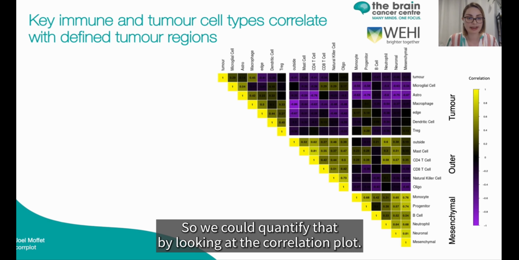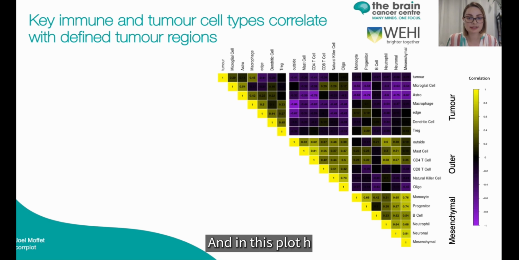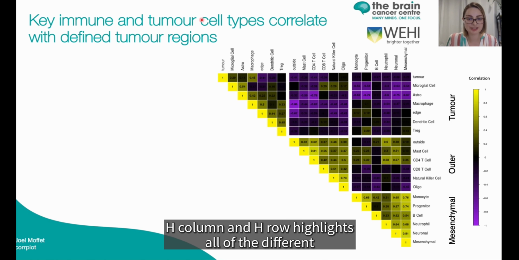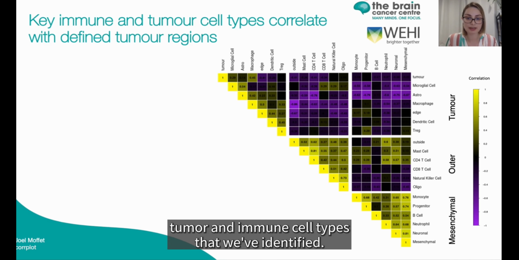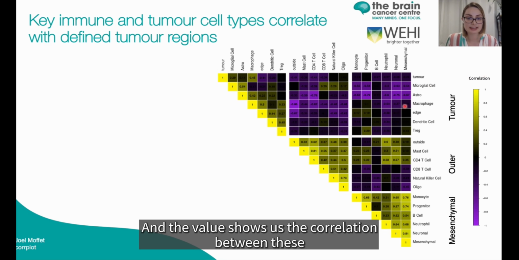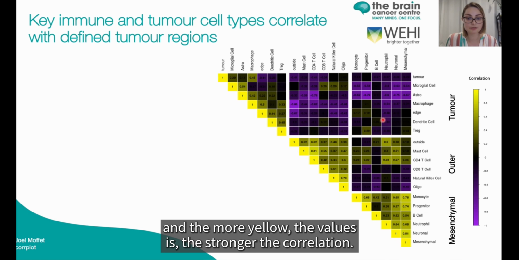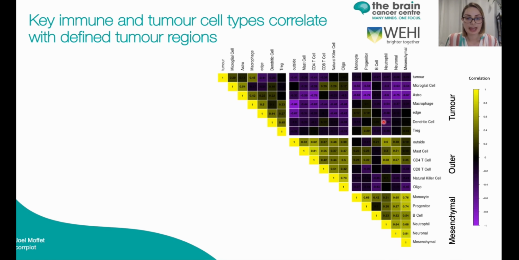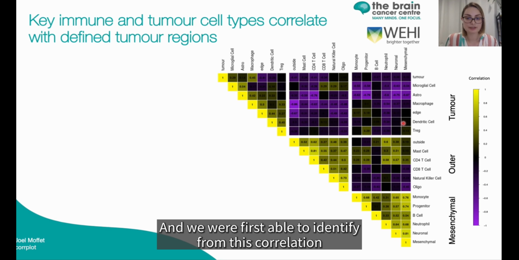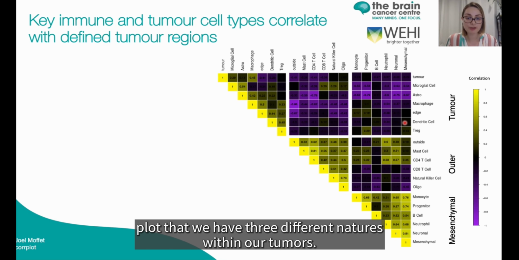We could quantify that by looking at a correlation plot. In this plot, each column and each row highlights all of the different tumor and immune cell types that we've identified, and the value shows us the correlation between these. The more yellow the values, the stronger the correlation. From this correlation plot, we're first able to identify that we have three different niches within our tumors.